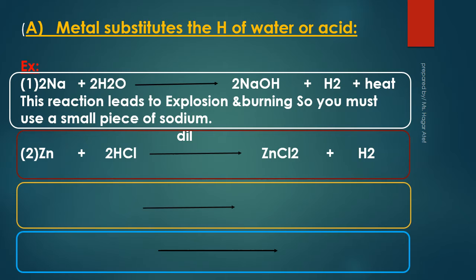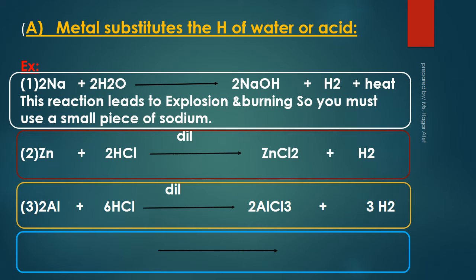Metal substitutes the hydrogen of dilute acids. Metals which precede hydrogen in the chemical activity series substitute hydrogen of dilute acid, forming salts of the acid, and hydrogen gas evolves. For example, zinc and aluminium replace the hydrogen of dilute acid, forming salt of the acid, and hydrogen gas evolves because zinc and aluminium precede hydrogen in the chemical activity series.